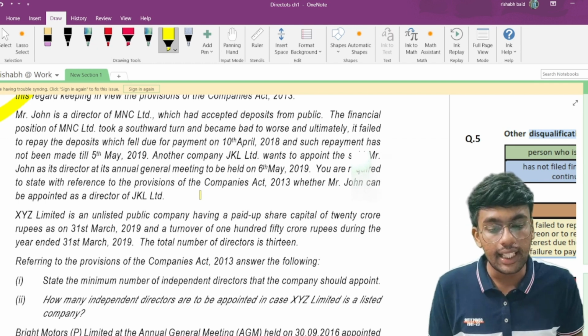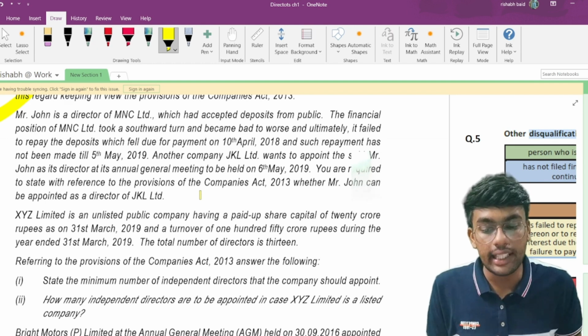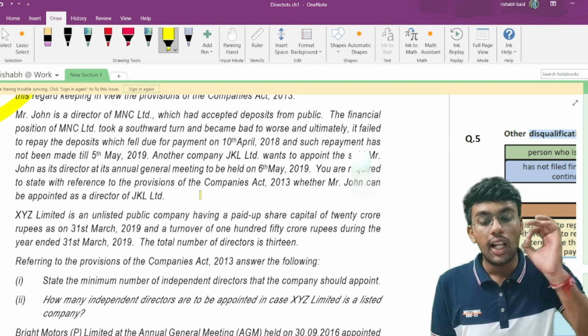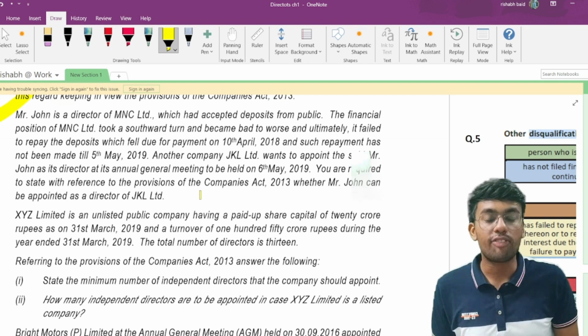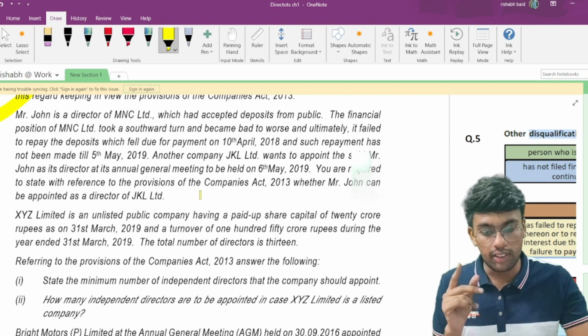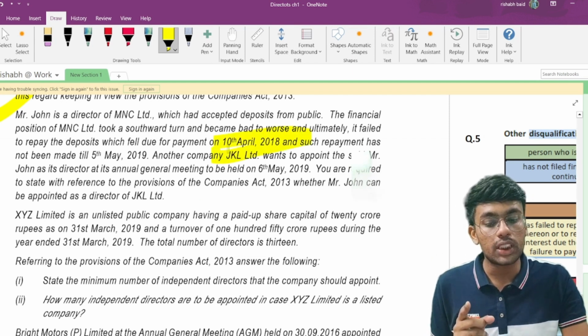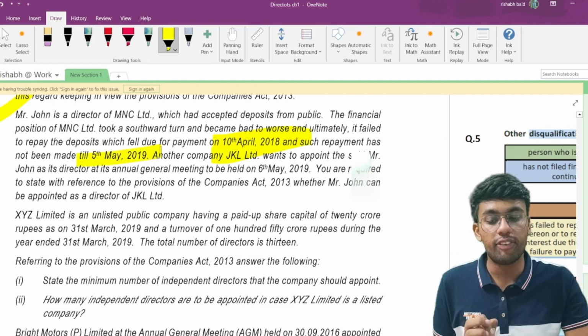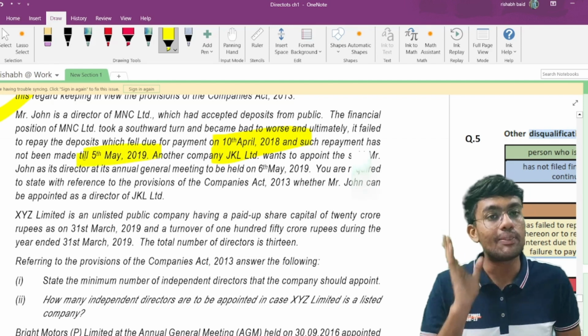Another company, JKL Limited, wants to appoint the said Mr. John as a director at its annual general meeting to be held on 6th of May 2019. He is a director who has defaulted in payment of deposits which were accepted by him. Let us see what the default period is. They had to pay the deposits by 10th of April 2018. However, they did not pay it till 5th of May 2019. So this is more than 1 year.